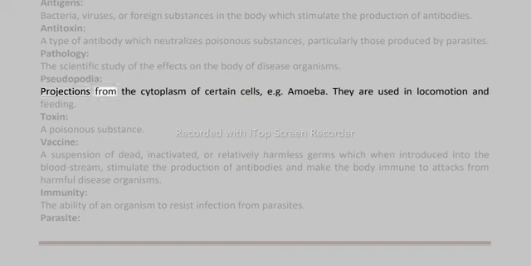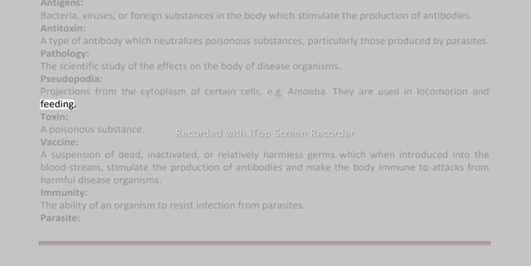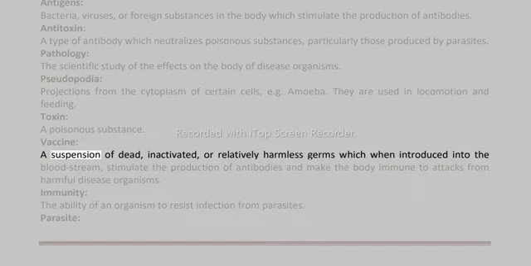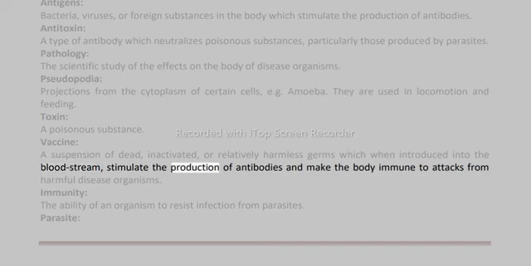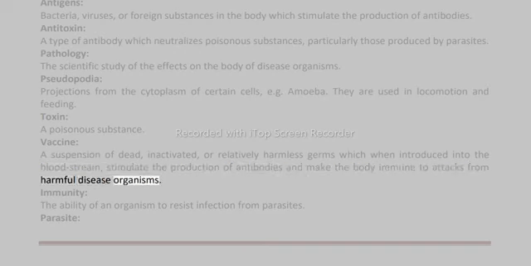Pseudopodia: projections from the cytoplasm of certain cells, e.g. amoeba. They are used in locomotion and feeding. Toxin: a poisonous substance. Vaccine: a suspension of dead, inactivated, or relatively harmless germs which, when introduced into the bloodstream, stimulate the production of antibodies and make the body immune to attacks from harmful disease organisms. Immunity: the ability of an organism to resist infection from parasites. Parasite: